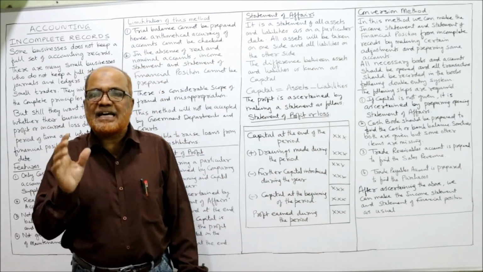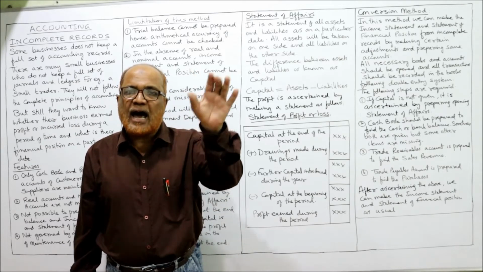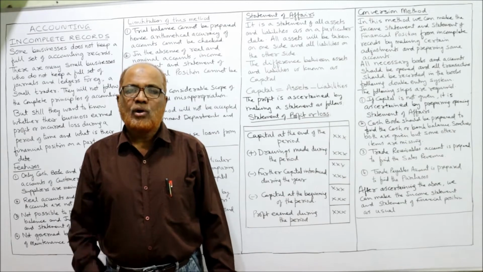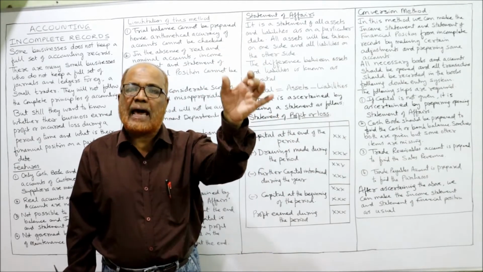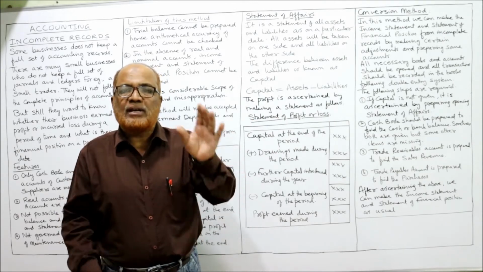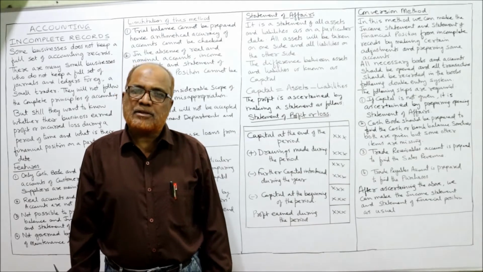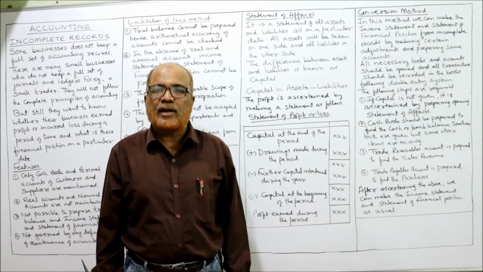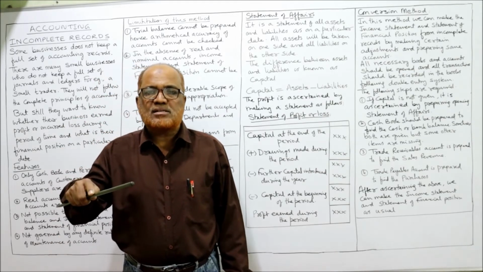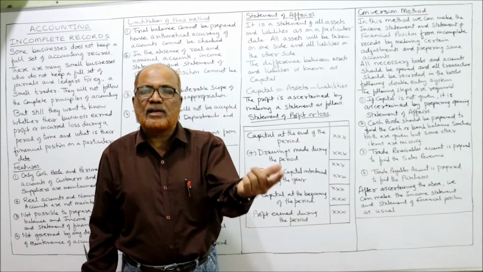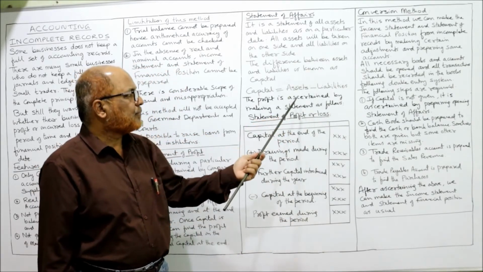Statement of affairs is a statement which lists down the assets and liabilities. On one side we take all assets, on the other side we take all liabilities. The difference between assets and liabilities is the capital. So the accounting equation you know already: capital means assets minus liabilities. The total of assets minus the total of liabilities will give the capital. That is the purpose of making the statement of affairs.